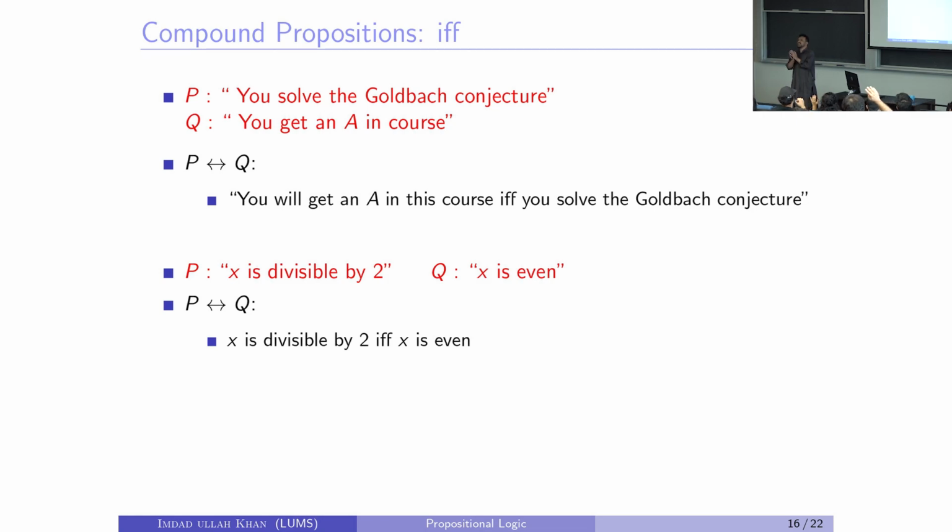You don't? Who doesn't see the difference in these two policies? The previous one says you will get an A if you solve the Goldbach conjecture. This one says you will get an A if and only if you solve the Goldbach conjecture. Do you see the differences or no? You don't see a difference? You see anybody who's not convinced that these are two different things?